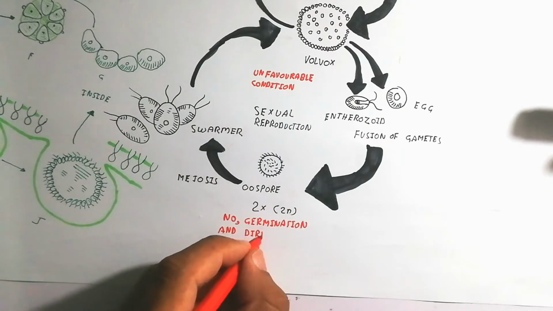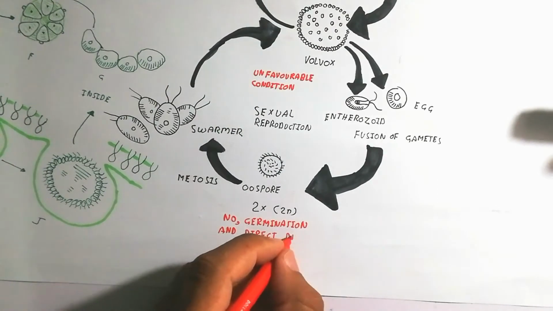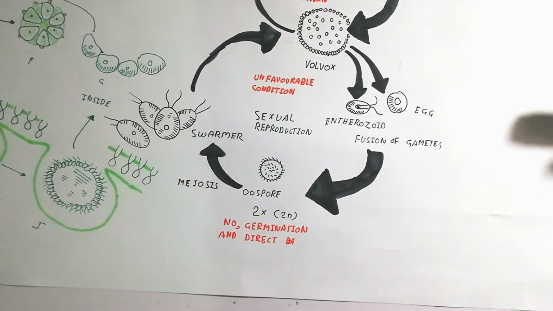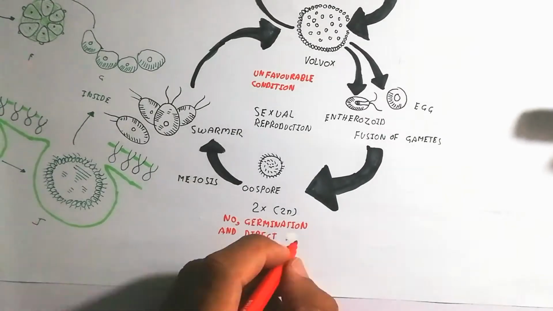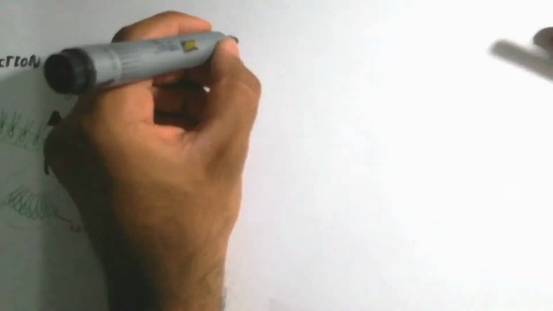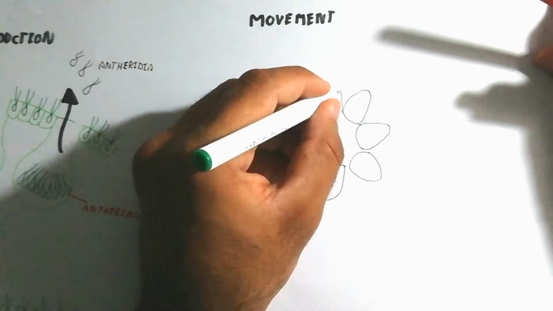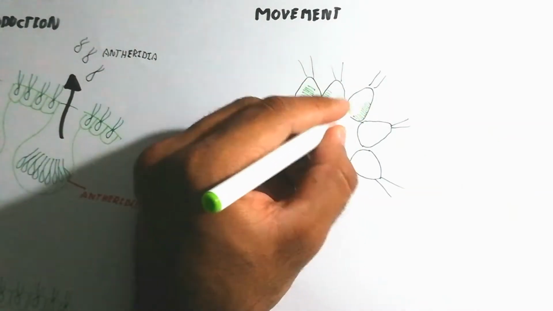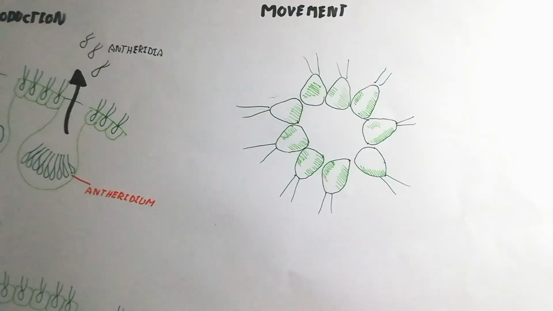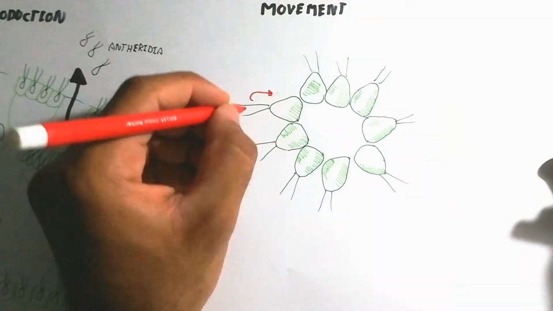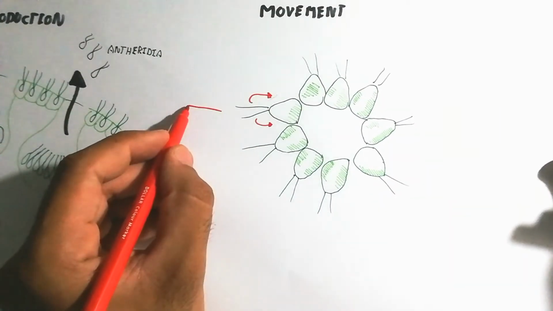For example, female and male plants or female and male thallus will not be produced, and there is no germination of female and male thallus. That type of sexual reproduction is known as haplontic alternation of generation.